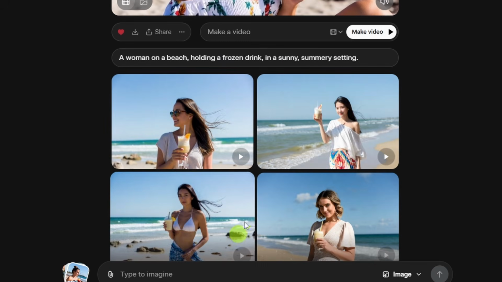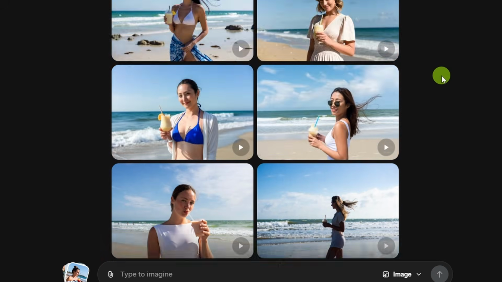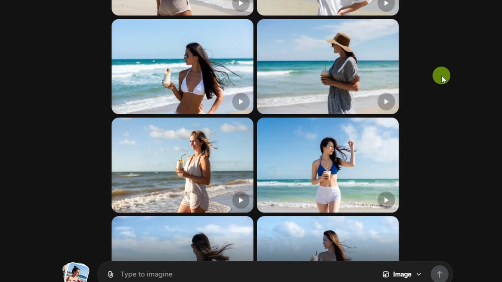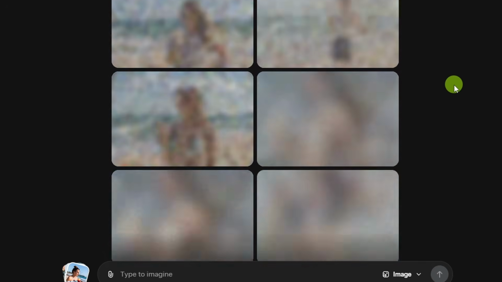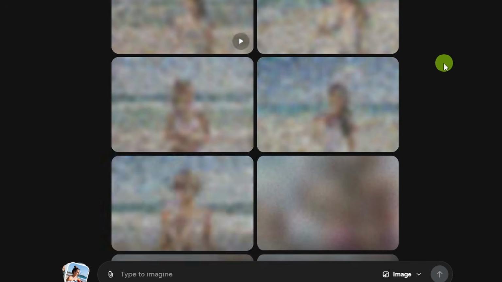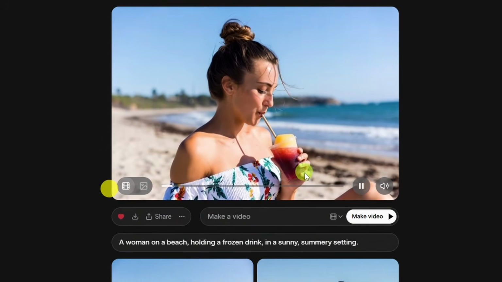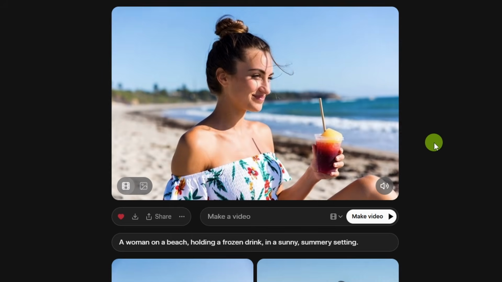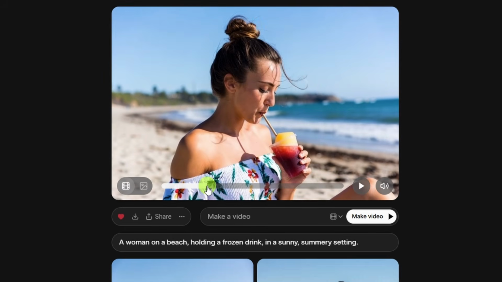So then it showed me some variations based on this version of the prompt, trying to hone in on what I'm looking for. And just like on that last page where we did the original generation, it just keeps on generating and we can scroll and scroll and scroll. Here's how the video turned out. Well, it seems like she liked the drink.